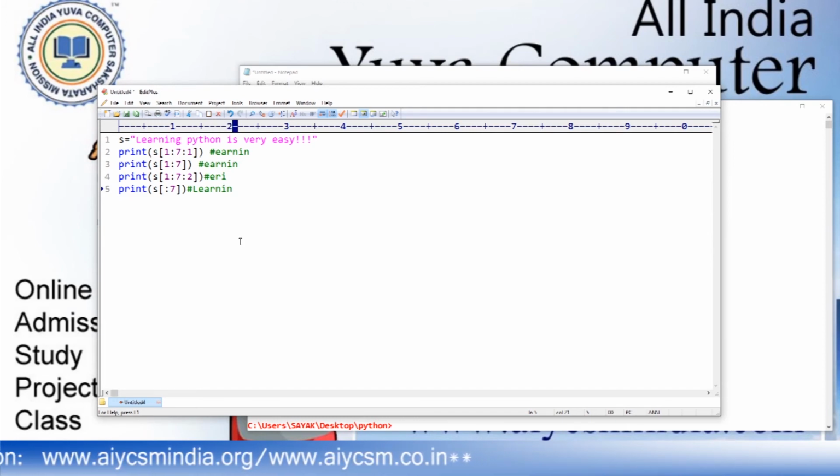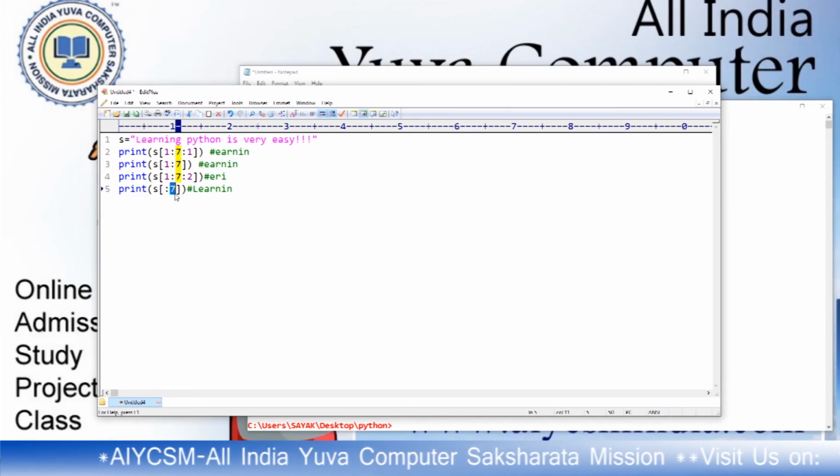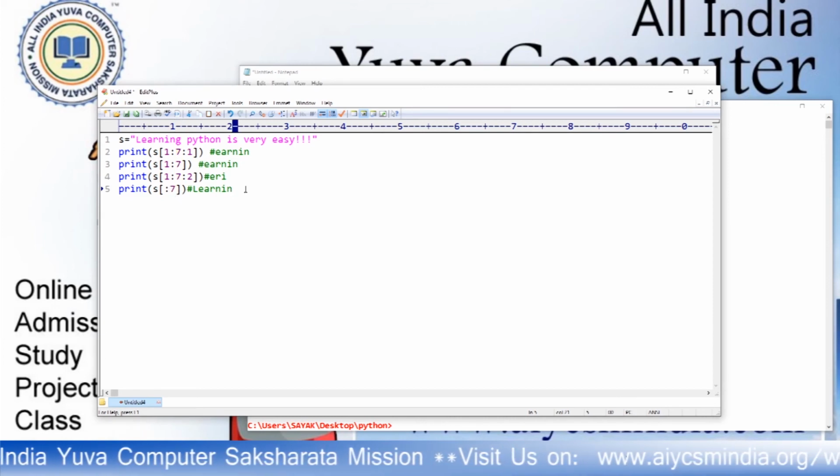It means there is no start index. So by default it starts from the 0 character. There is an end index. End index is 7, meaning up to 6. So 0, 1, 2, 3, 4, 5, 6. There is no step value. We don't need any step value. Default step value is 1. So it is printing all the characters one by one.